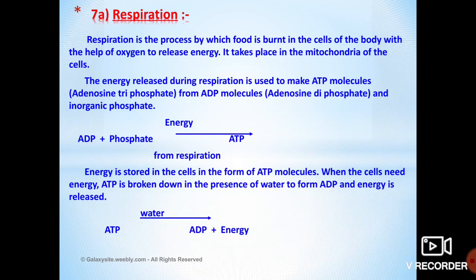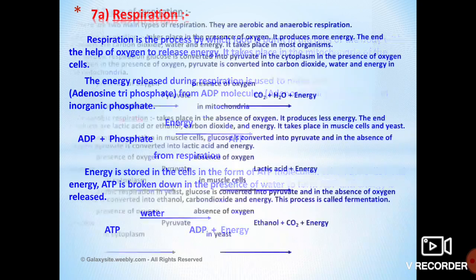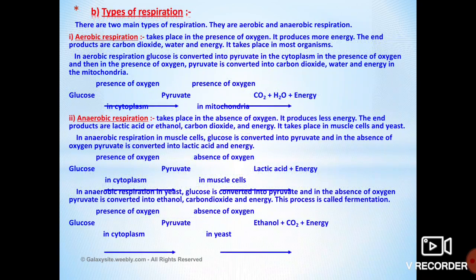Understand? Then how many types of respiration are there? We will observe the different types of respiration. There are two types of respiration. We call them aerobic respiration and anaerobic respiration. How many types of respiration are there? There are mainly two types: aerobic respiration and anaerobic respiration.